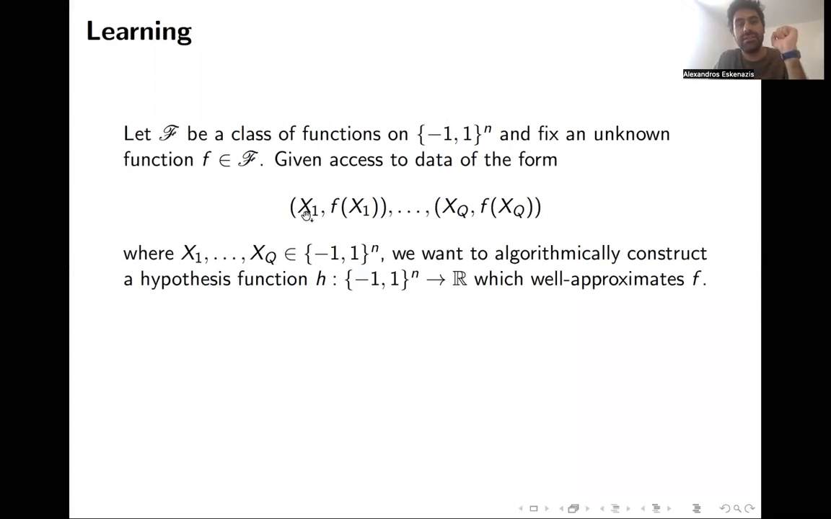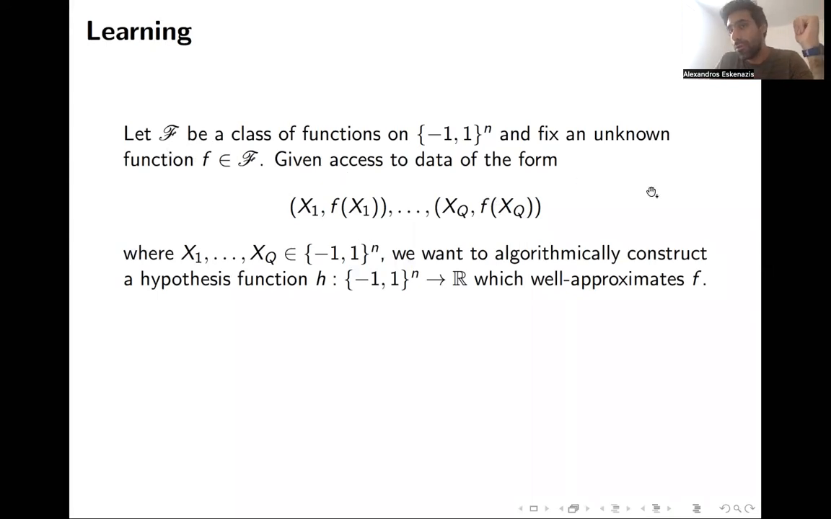We are given data of the form x1, f of x1, x2, f of x2, up to xq, f of xq, where x1, x2, and so on are just now points on the cube. And what we want to do is to algorithmically construct a hypothesis function that well approximates f. So in reality, we are given some values of the function f, and knowing the information that f belongs in the class script f, we want to be able to basically reconstruct the function.